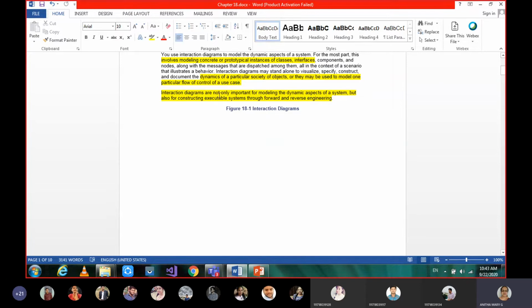Interaction diagrams are not only important for modeling the dynamic aspects of the system, but also important for constructing executable systems through forward and reverse engineering. So this also we will be concentrating on as the third topic. Concentrating on executable systems means that from whatever model we are building, we are going to get code. That is forward engineering, which is nothing but constructing executable systems.